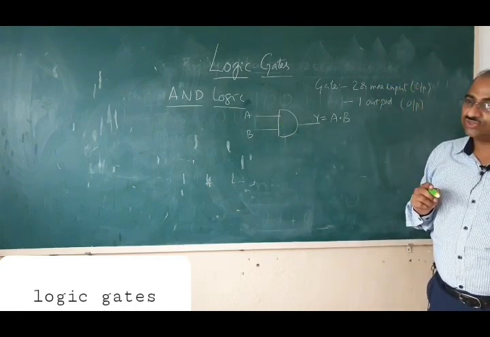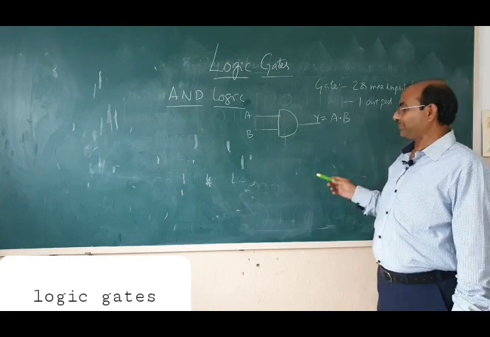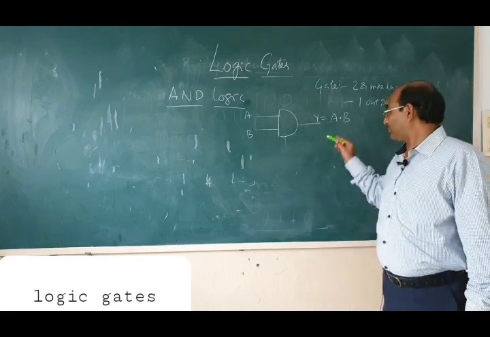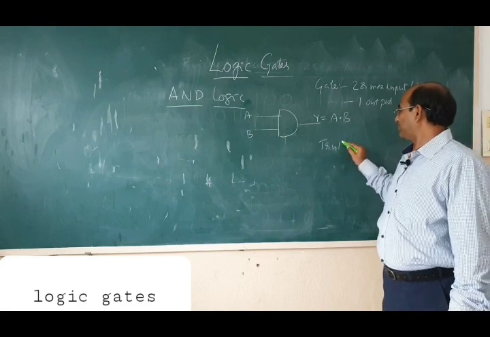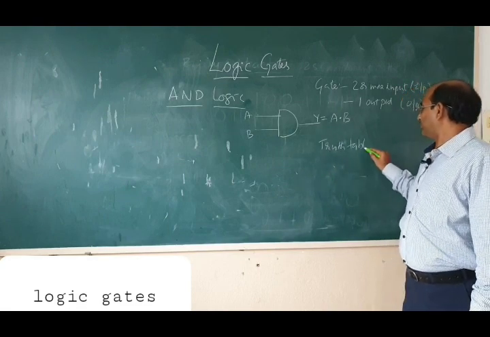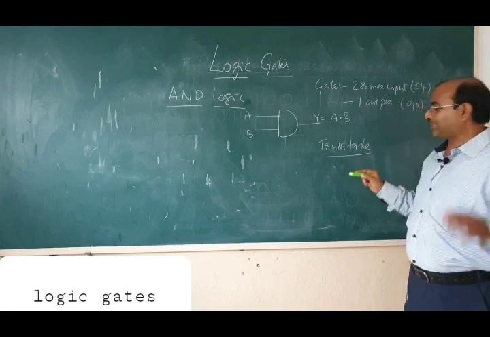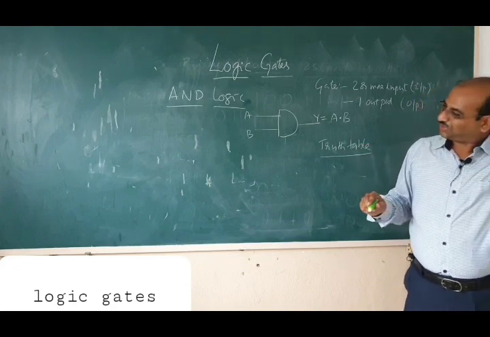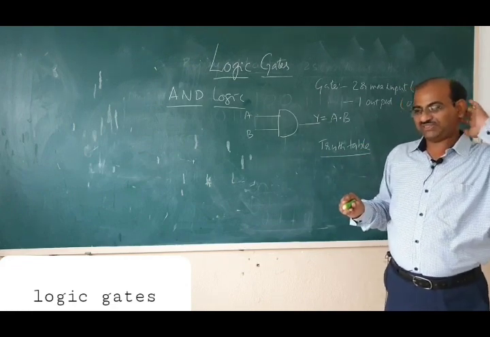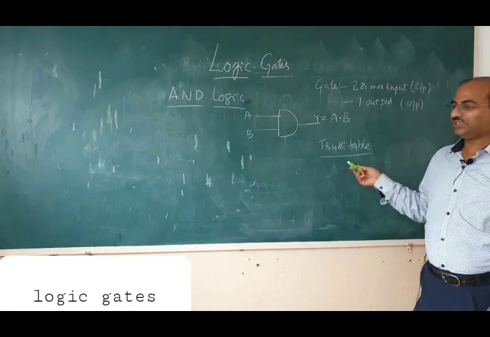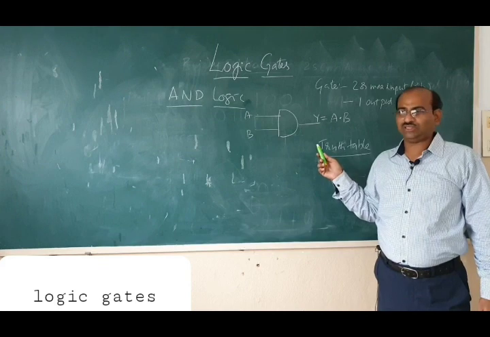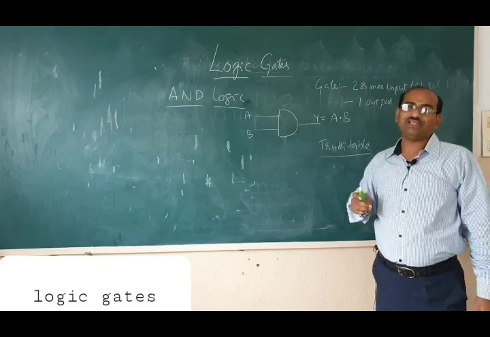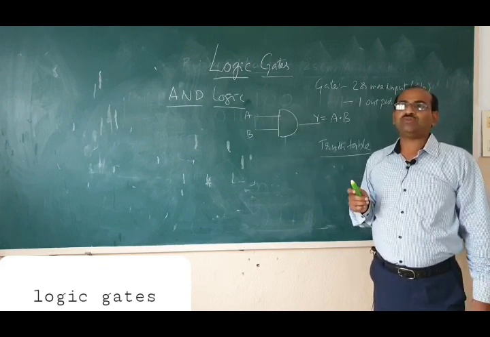If you write all these 4 combinations and their outputs in a table, we call this a truth table. There is no specific reason why we call this a truth table. Maybe it comes from mathematics, Boolean algebra.